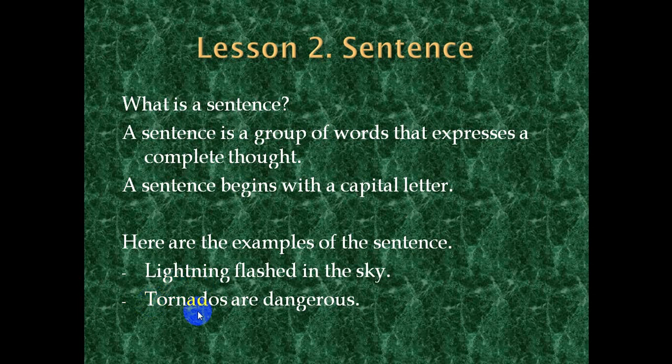Okay, tornadoes are dangerous. So here, tornadoes is the subject of the sentence. Are dangerous is the predicate of the sentence. So this is also considered a sentence because it expresses a complete thought. All right.